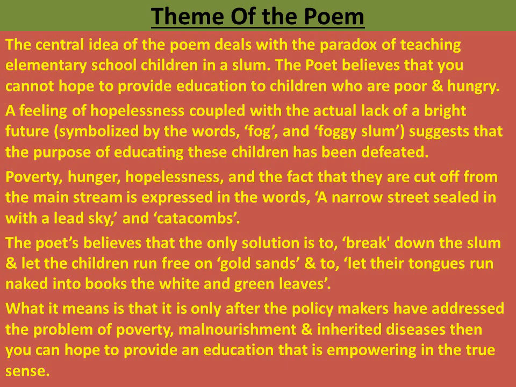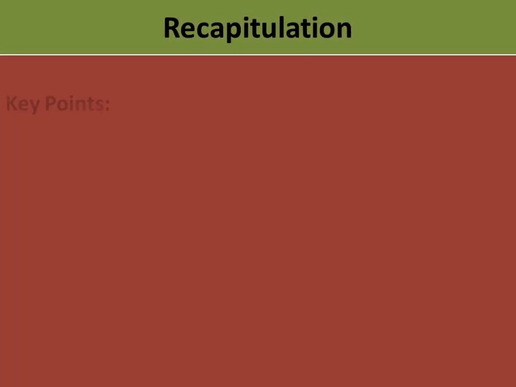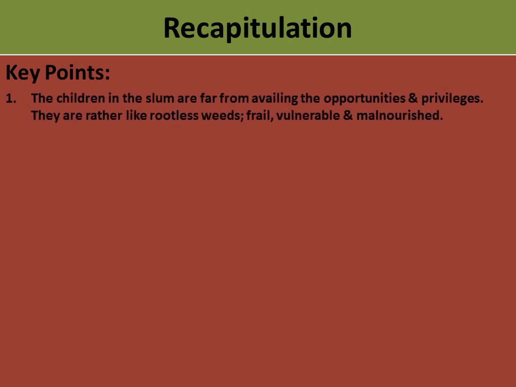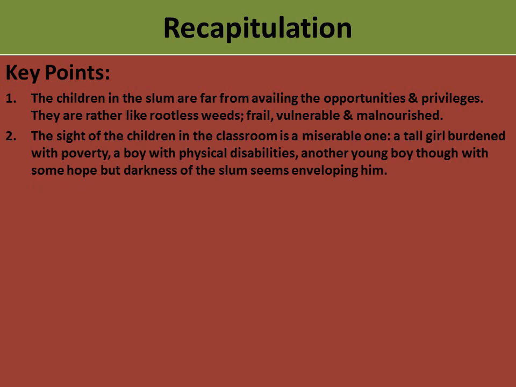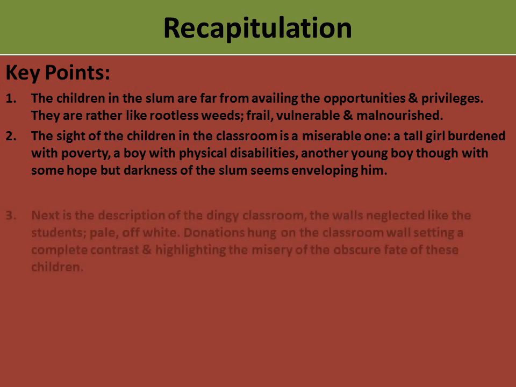Thank you. Okay children, so let's have a quick recap of the entire poem. The first point is the children in the slum are far from availing the opportunities and privileges. They are rather like rootless weeds, frail, vulnerable, and malnourished. The second point says the sight of the children in the classroom is a miserable one. A tall girl burdened with poverty, a boy with physical disabilities. There is another young boy, though with some hope, but the darkness of the slum seems enveloping him.